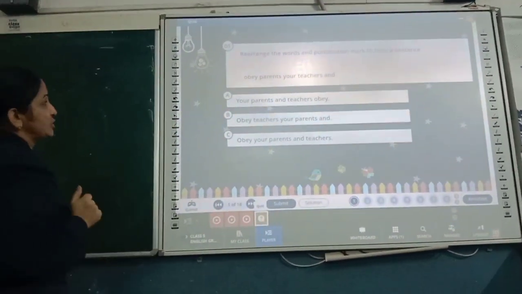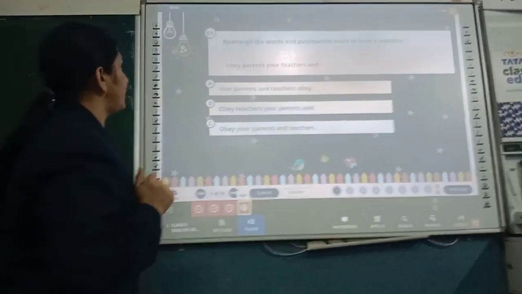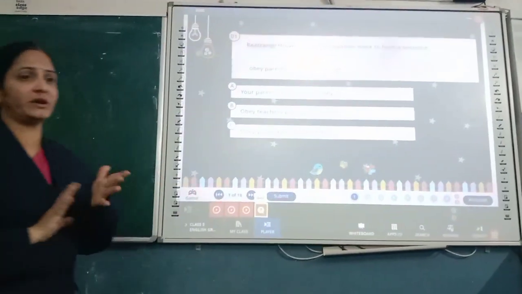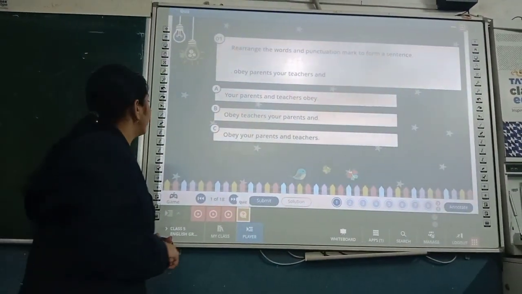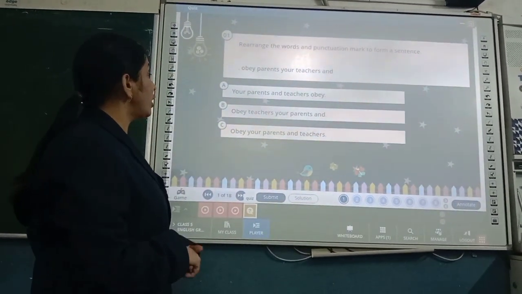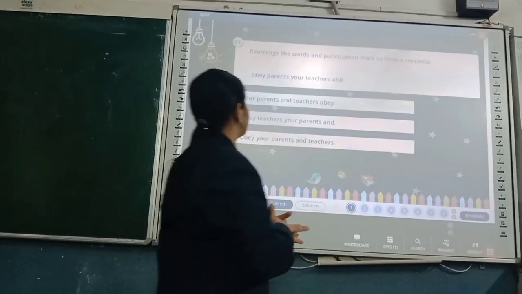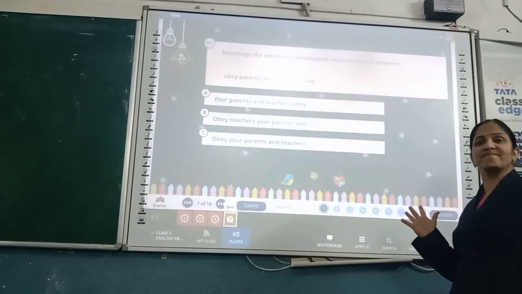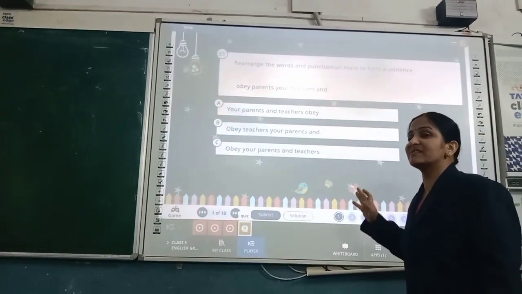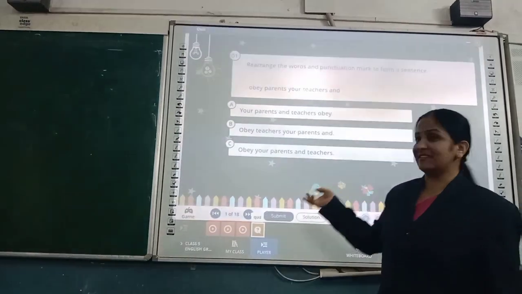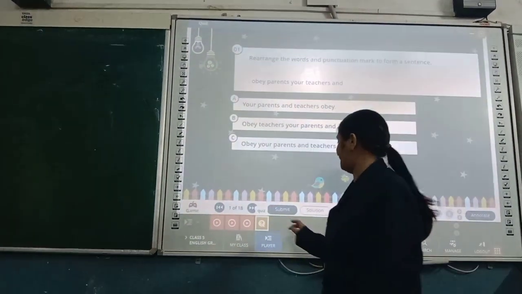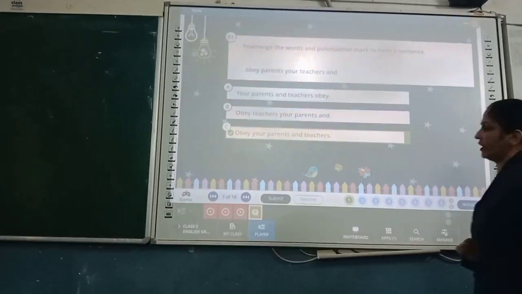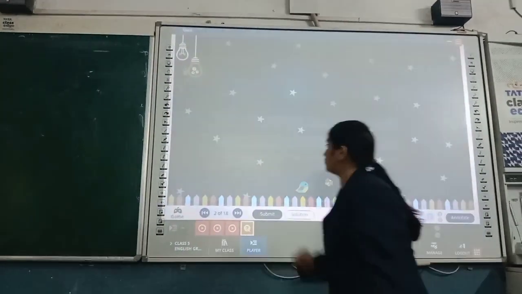Rearrange the words and punctuation mark to form a sentence: obey, parents, your, teachers, and. What is the correct arrangement? Ma'am, option C. Obey your parents and teachers. Can you tell me what type of sentence this is? Imperative. Yes, very good. Imperative sentence. So our answer is C. That's right. Very good.